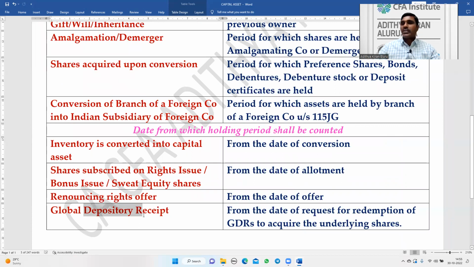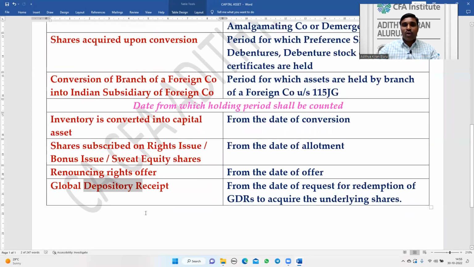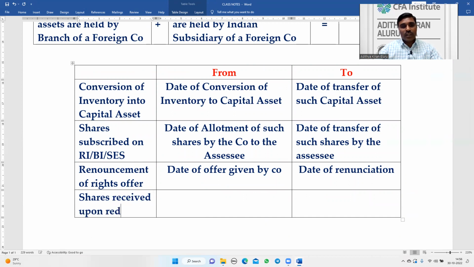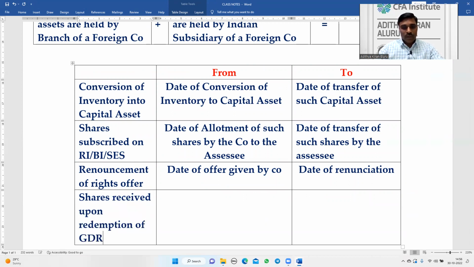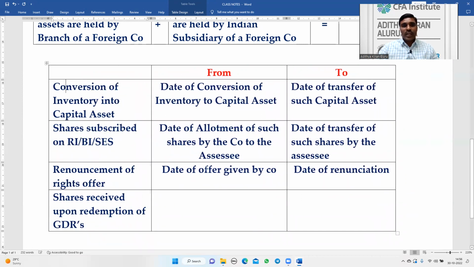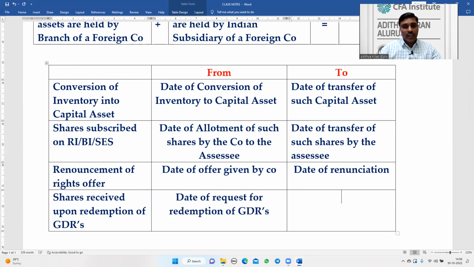Next, global depositories. This is very important. We should understand the flow, how the global depository receipts are converted into shares. So first I'll write: shares received upon redemption of global depository receipts. From which date do I have to consider? From the date of request for redemption of GDRs till the date of transfer of shares.